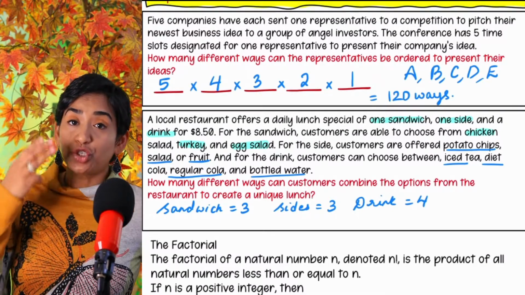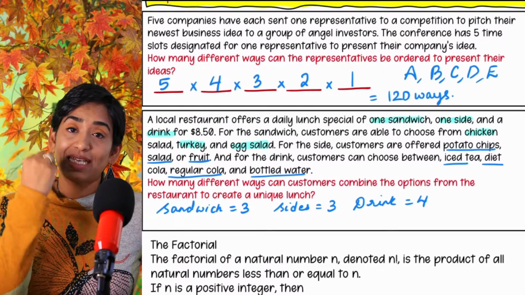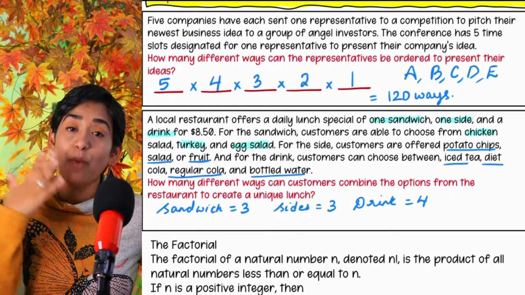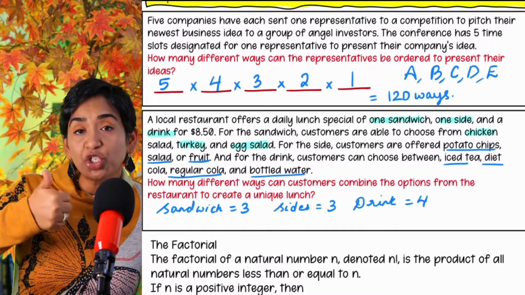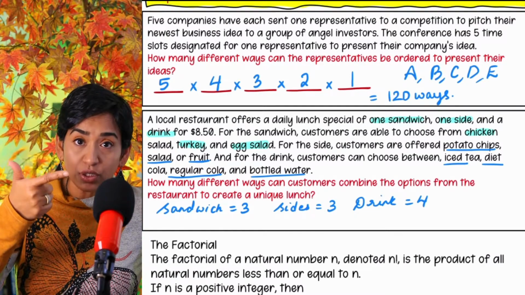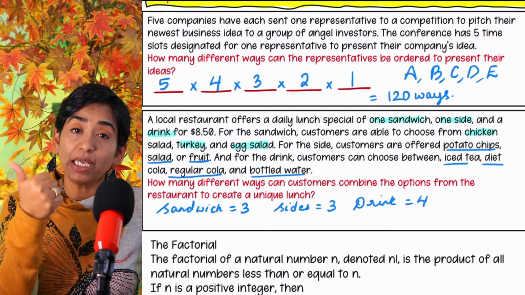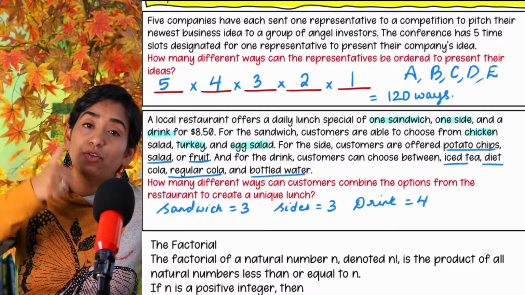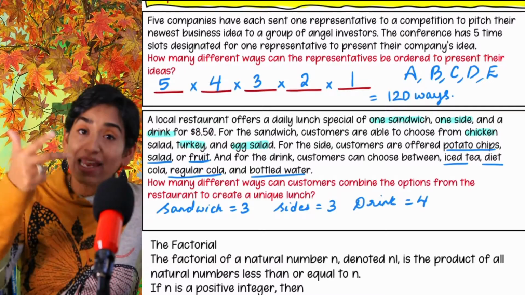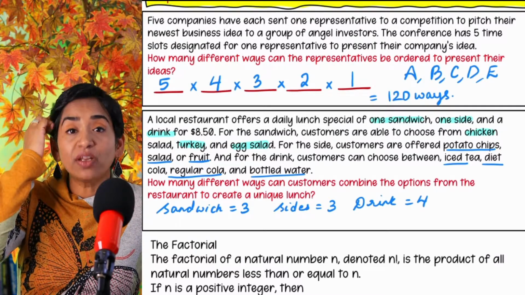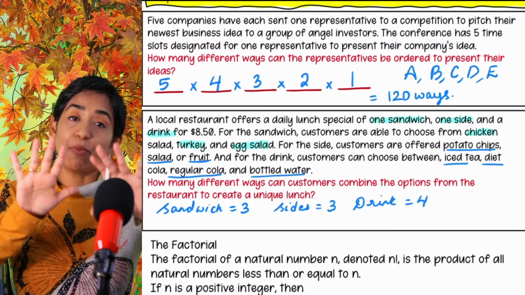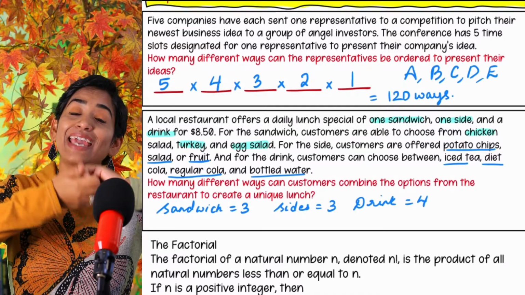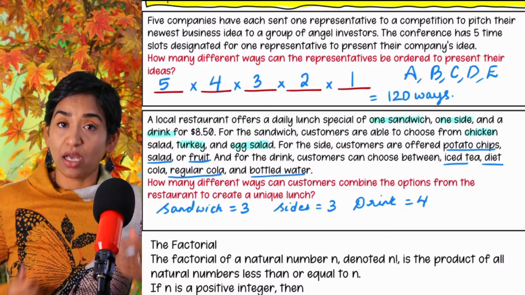Remember, now I can choose from three sandwiches, three sides, and four drinks. How many ways is this possible? I can do one chicken, one fruit, and a Coke, or I can do chicken, chips, and Coke. So there are multiple ways. Remember the fundamental counting principle? If I have n ways of doing something and m ways of doing another, together I can do them in m times n ways.